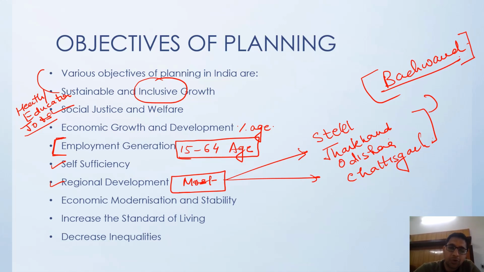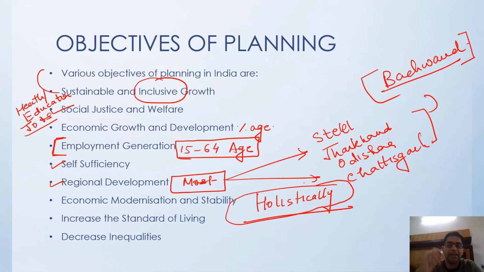So if you want to do development, the development should happen holistically. Holistically means everybody is included in the development. Rich, poor, every region, whether it is north, south, east, west, northeast, wherever, everybody is included in the development. It is not like you are taking resources from a certain place and developing certain other places, right? So regional development. During that time, in Jharkhand, Odisha and Chhattisgarh, the government is providing a lot of subsidies in these